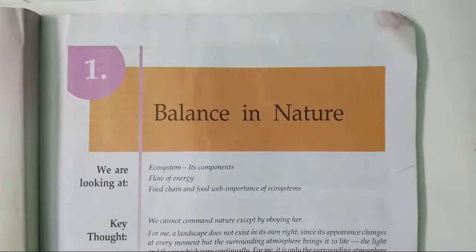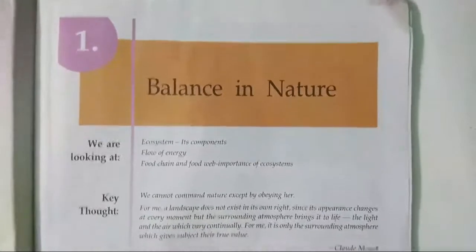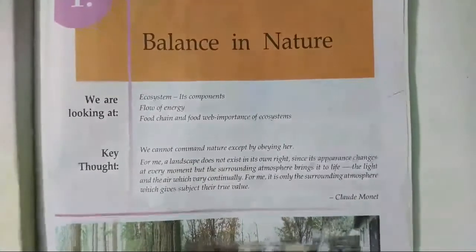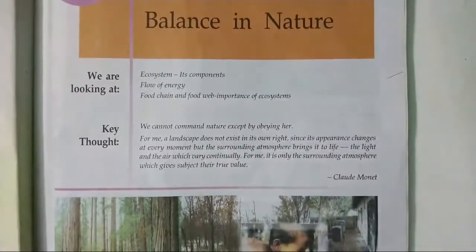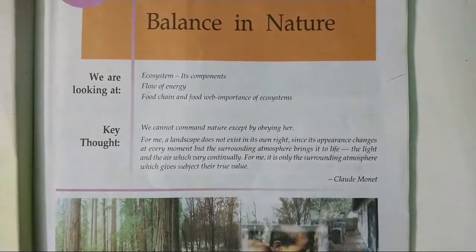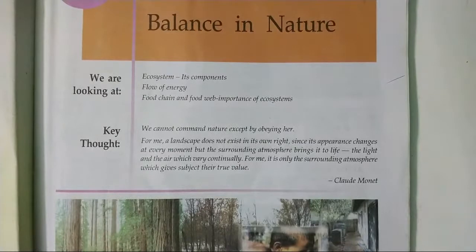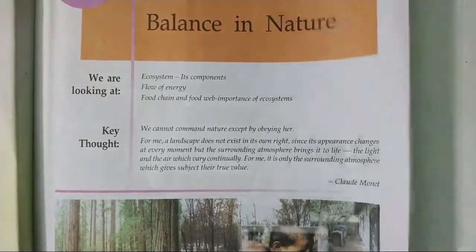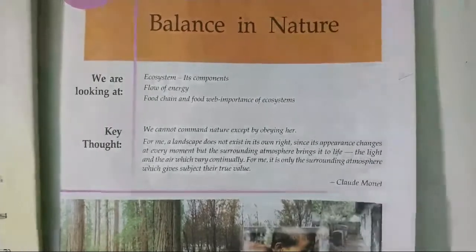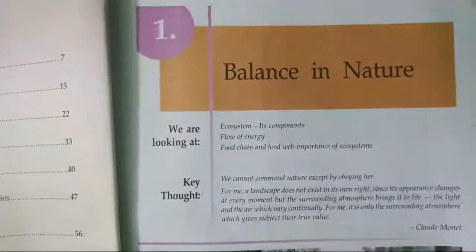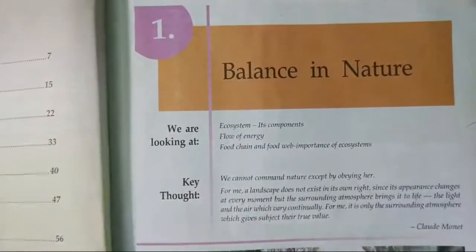Customized chapter explanation, chapter 1, Balance in Nature. In this chapter, we will be studying some topics which are given at the beginning of the chapter. We will be studying what is an ecosystem, what is the meaning of flow of energy, and the food chain. This topic is concerned with science, so most of the things are related to science topics. So let's start.